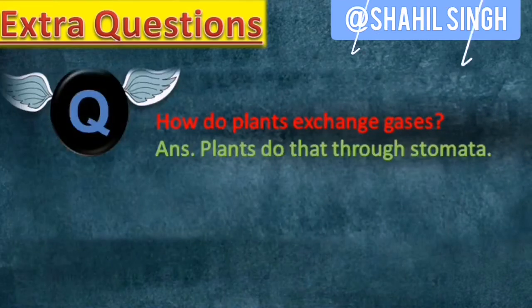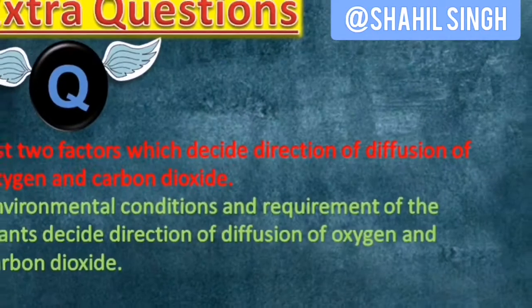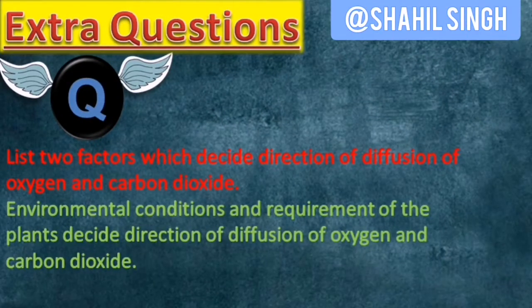How do plants exchange gases? Plants exchange gases through stomata. List two factors which decide the direction of diffusion of oxygen and carbon dioxide. Environmental conditions and requirement of the plants decide the direction of diffusion of oxygen and carbon dioxide.